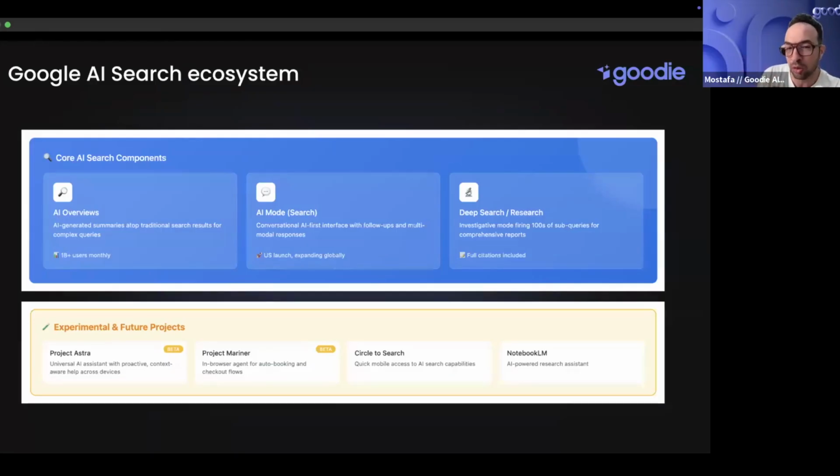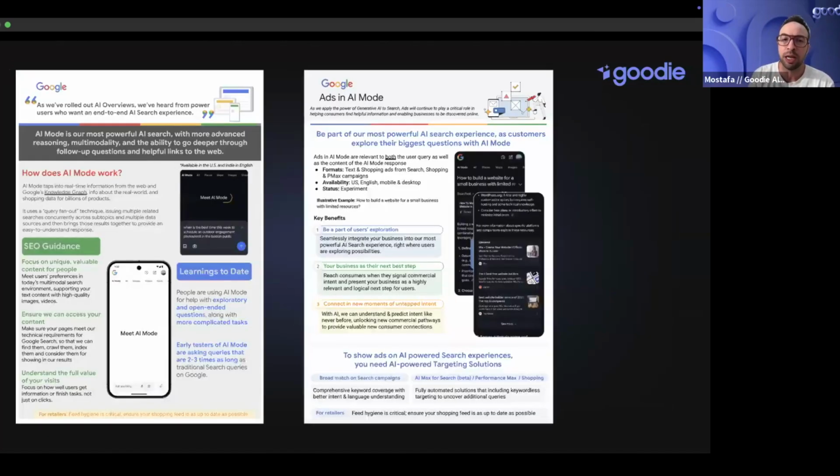Project Mariner, also a DeepMind project, is more of the equivalent of Operator or Manus, where some actions are taken over on behalf of the user. You have Circle to Search and NotebookLM. So essentially, this is the ecosystem of AI search within Google, and this is also some data around the ads, whether we're going to have ads on top of AI Mode.